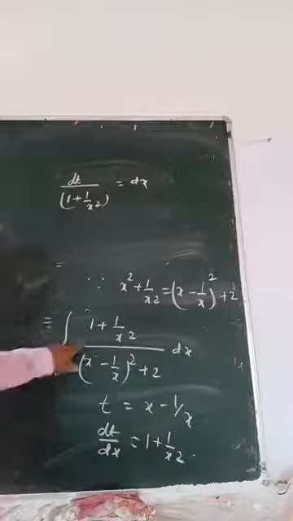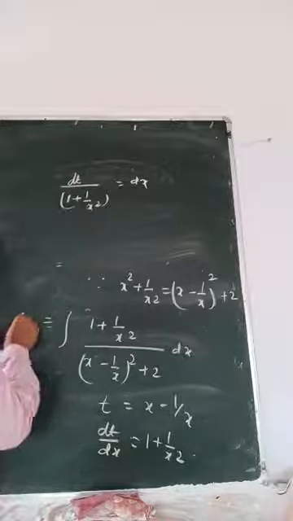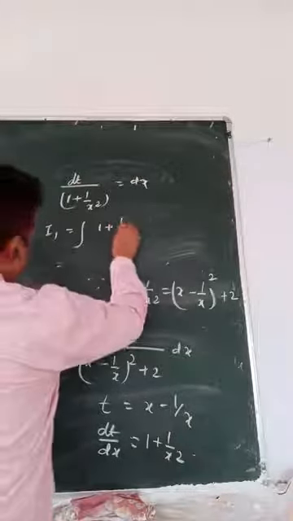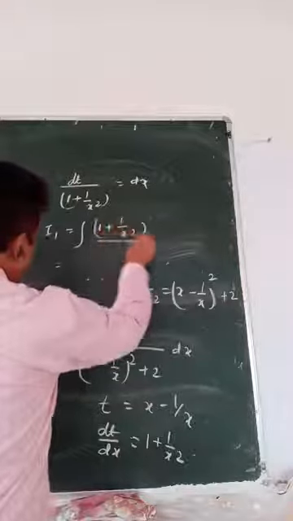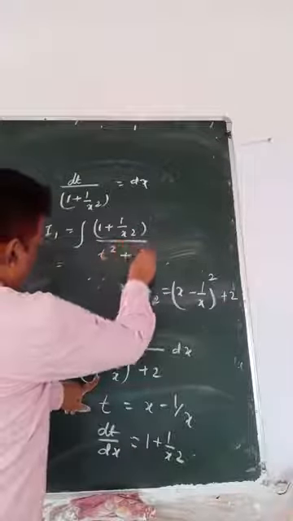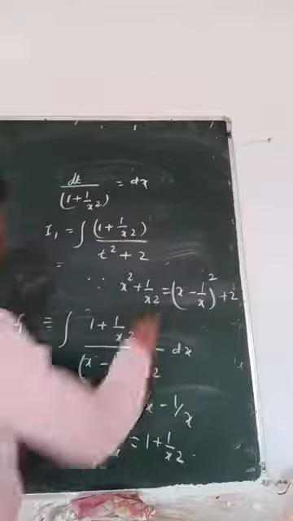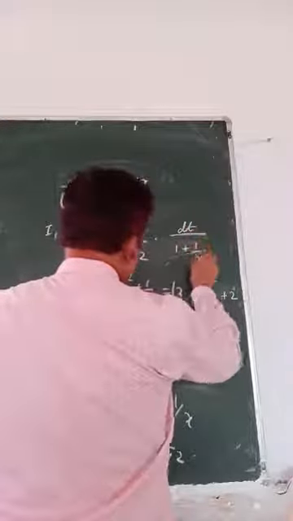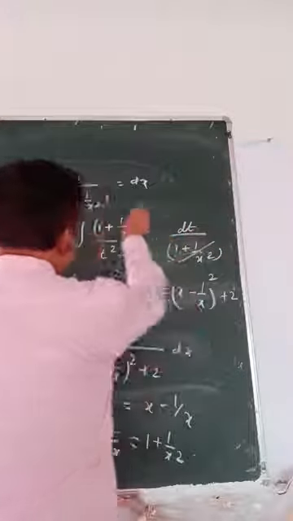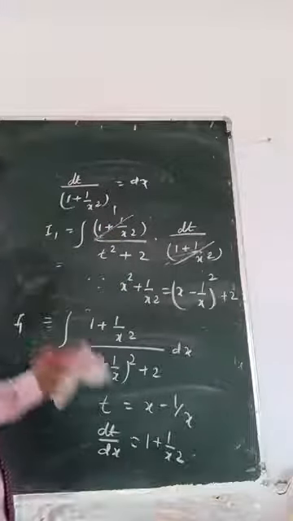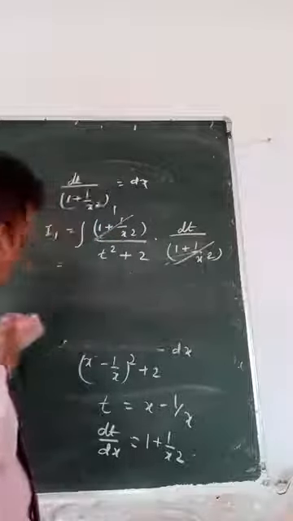Now you start from here, I1. So I1 equals 1 plus 1 by x square over t square plus 2, dt by 1 plus 1 by x square. Now this is cancelled. So what did you get?